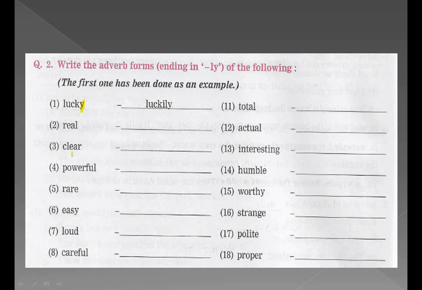Really. Number 3. Clear, clearly. You just have to add ly to the word clear. Powerful, powerfully. P-O-W-E-R-F-U-L-L-Y. Okay. The remaining you can do on your own. Write with pen in the grammar book.